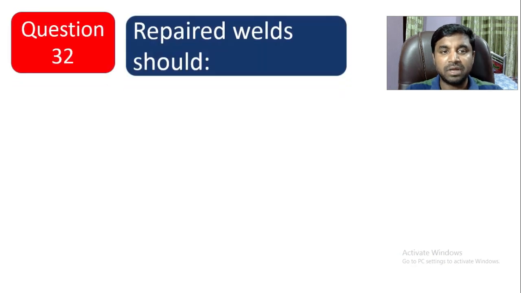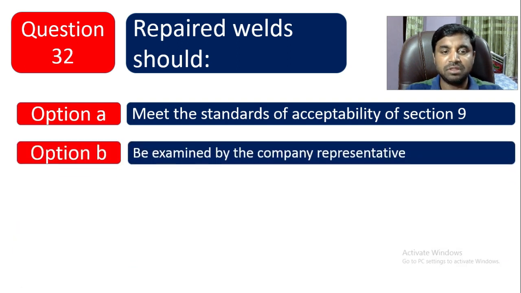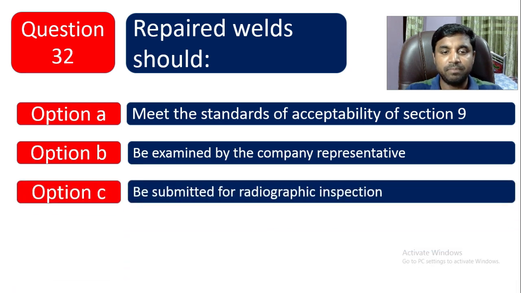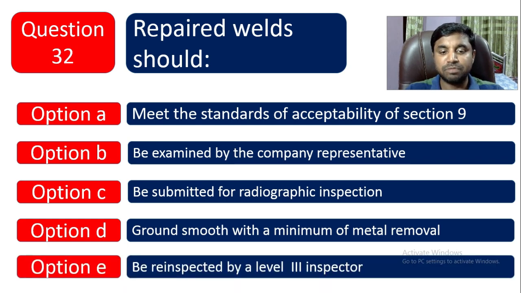Question number 32. Repair weld should, option A, meet the standards of acceptability of section 9. Option B is be examined by the company representative. Option C is be submitted for radiographic inspection. Option D is ground smooth with the minimum of metal removal. Option E is be re-inspected by a level 3 inspector. So repair weld should meet the standard of acceptability of section 9. So section 9 acceptability we have to meet.